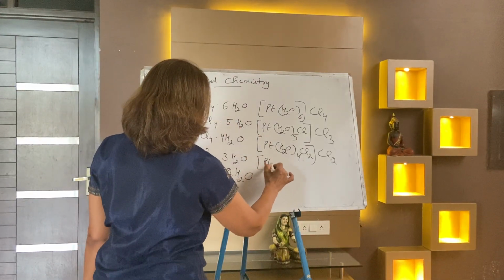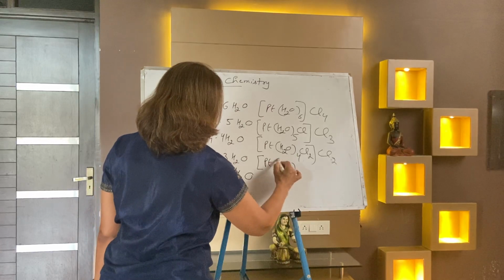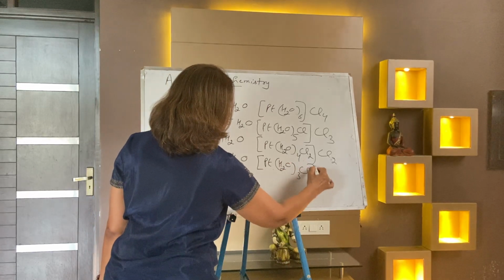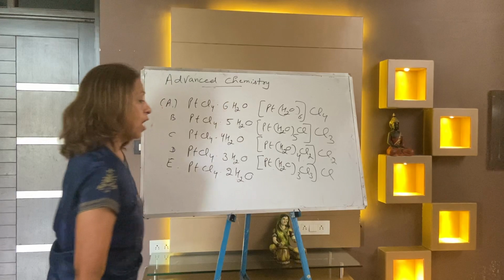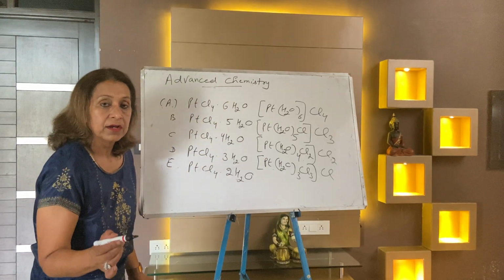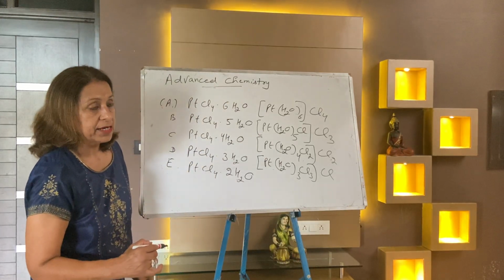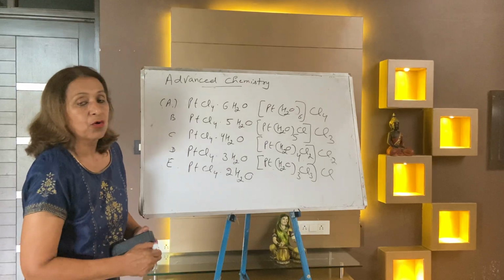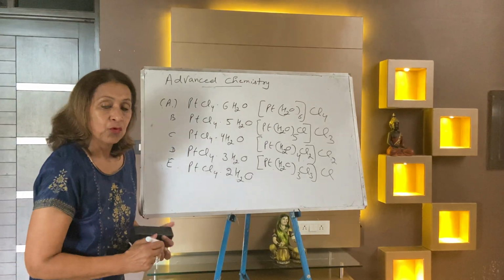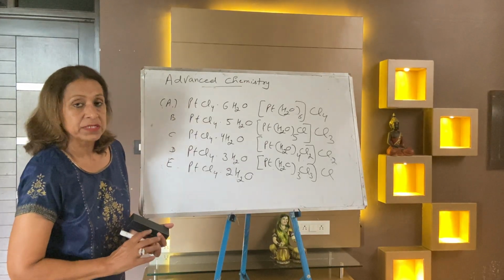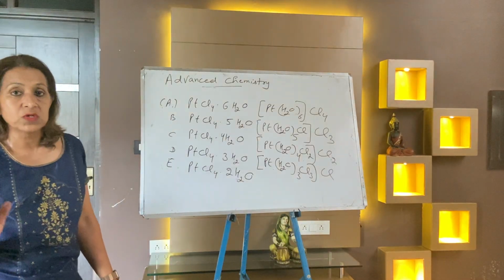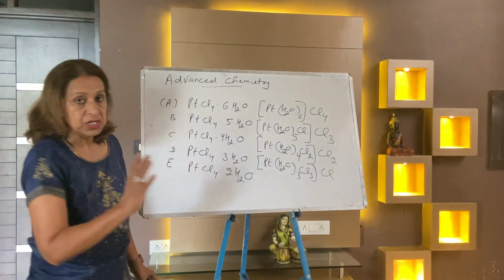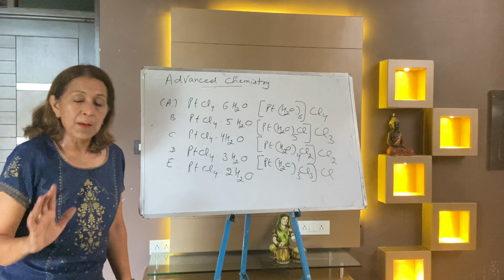Next is platinum, water 3 and chloride 3. So this is the answer. Out of the 4 chloride ions, 3 chloride ions are inside and just 1 chloride ion, that is 1/4, that is 25% chloride ion, is outside. So this answer is D part.